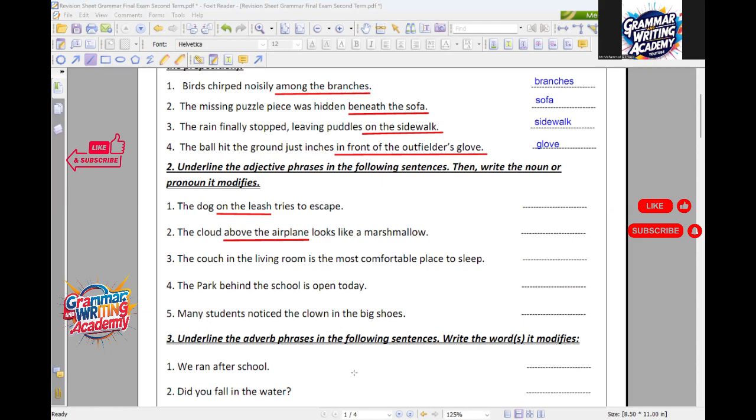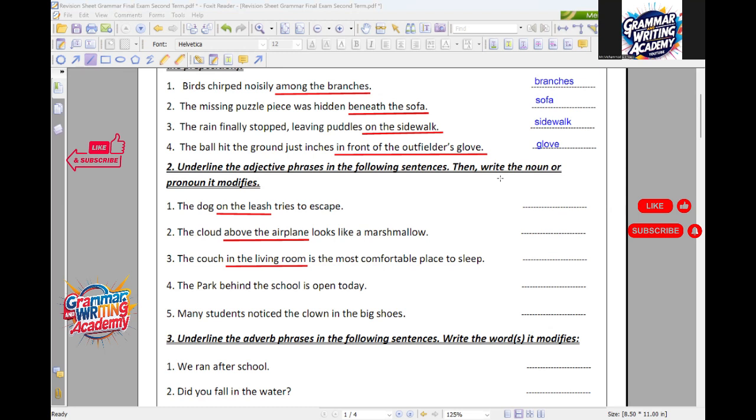Yusuf Muhammad, this time. Hello, Mr. Hello, dear. You answered before or not? No problem. Number 3. The couch in the living room is the most comfortable place to sleep. In the living room, and we underline in the living room, and we write couch. So here, what's in the living room? The couch. I'm describing the couch right now by being in the living room. Thank you. So easy, by the way, my dear boys. Once you have a prepositional phrase and it modifies a noun or even a pronoun, this is called an adjective phrase.